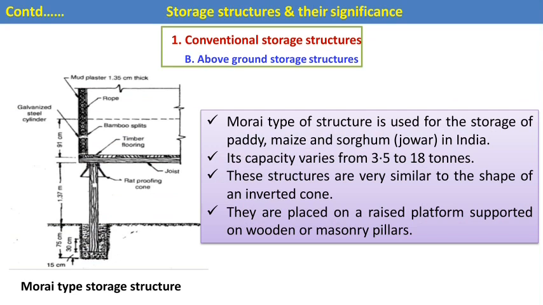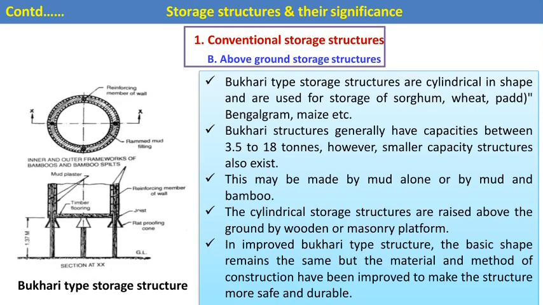This morai type of structure is used for the storage of paddy, maize, and sorghum in India. Its capacity varies from 3.5 to 18 tons, and these structures are very similar in shape to inverted cones. They are placed on a raised platform supported on wooden and masonry pillars. This is the morai type of storage structure. Then the next one is the Bukhari type of storage structure, which is also an above ground storage structure.